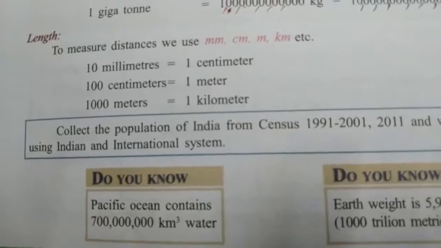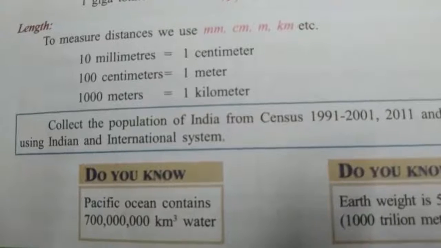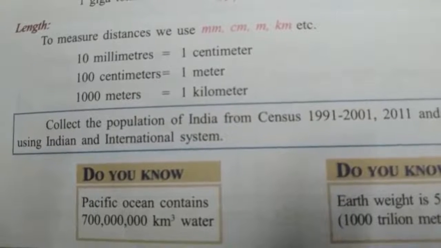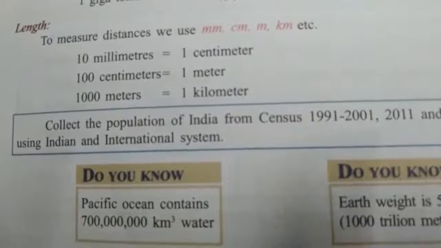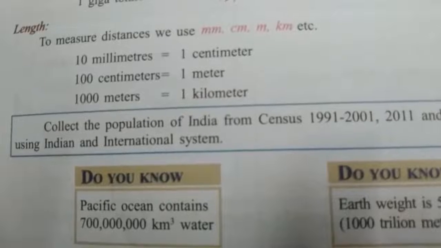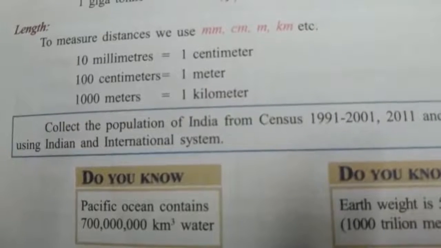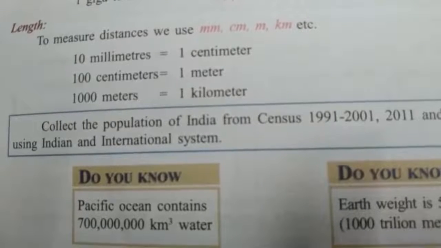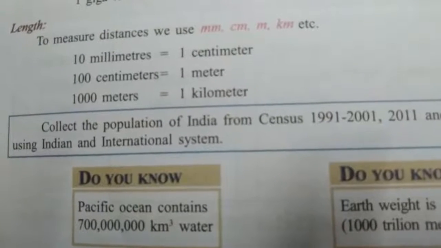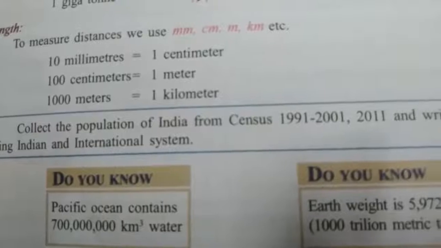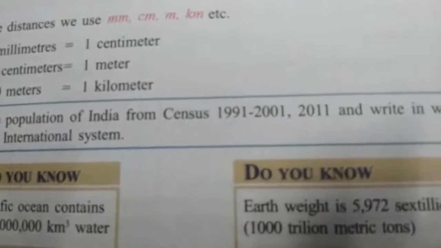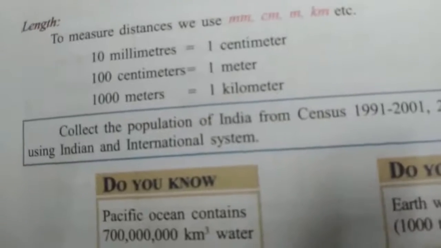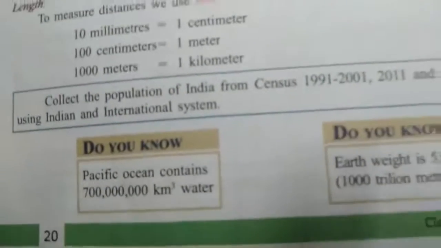Length. To measure distances we use mm, cm, meter, kilometer, etc. 10 millimeters is equal to 1 centimeter. 100 centimeters is equal to 1 meter. 1000 meters is equal to 1 kilometer. Collect the population of India from census 1991, 2001, 2011 and write in words using the Indian and international systems.